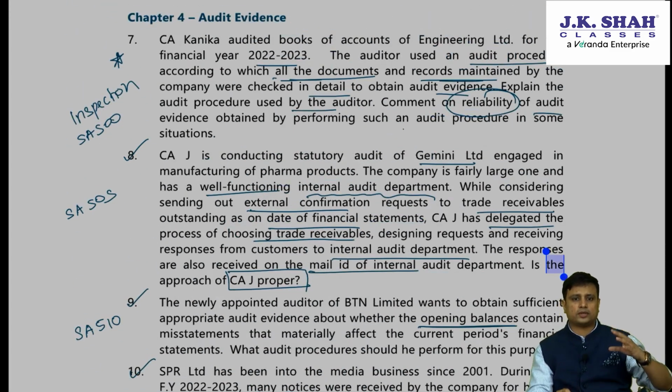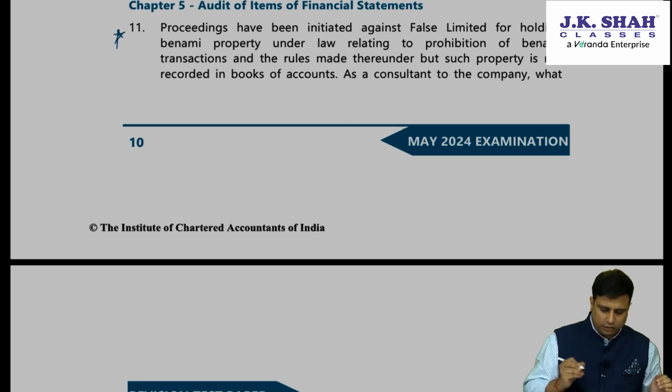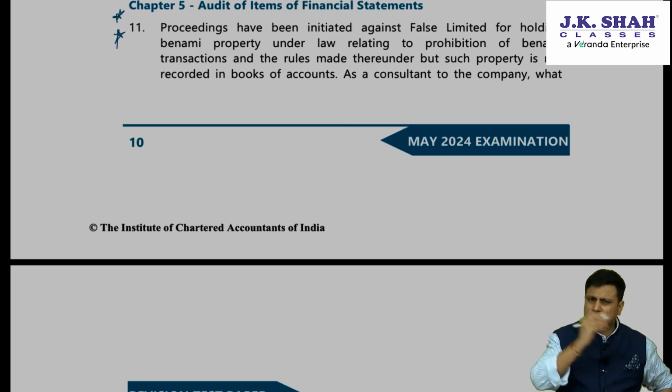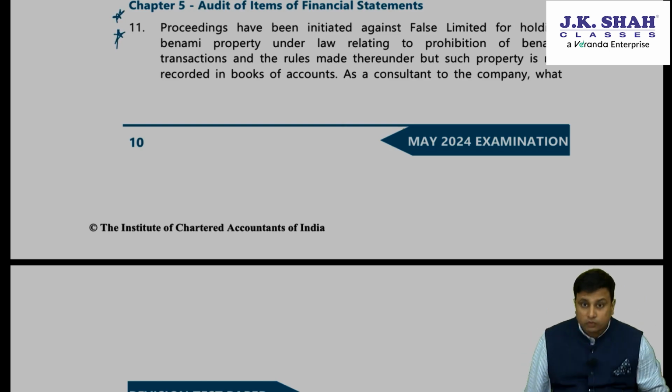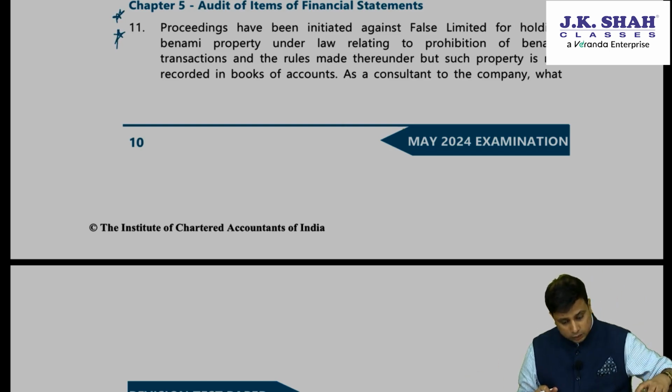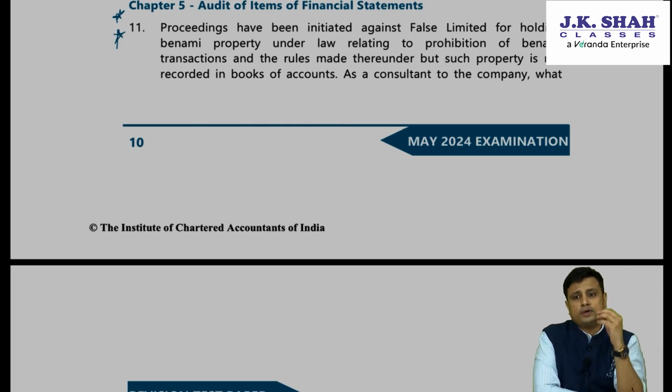So basically, except for question 7, the questions here were already covered. So a lot of interesting questions here in chapter number 5. Rather, I would say all the questions here you must definitely go through. Somewhere ICAI is focusing on this chapter. Expect good number of questions out of chapter 5. A lot of students usually skip this chapter, but I'm optimistic that chapter number 5 will have a lot of questions in this particular attempt. Now, here you will require a few concepts of your Schedule 3, but do not worry, I will cover these questions assuming you are not aware of what are the requirements of Schedule 3.